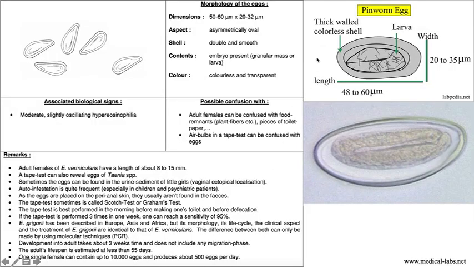Okay, so here as you can see the eggs, it will be like this. Here are the eggs. This is the thick wall. It's colorless, without any color. And inside this is the larva. As you can see, it looks like a small worm. Okay, and these are the important things.